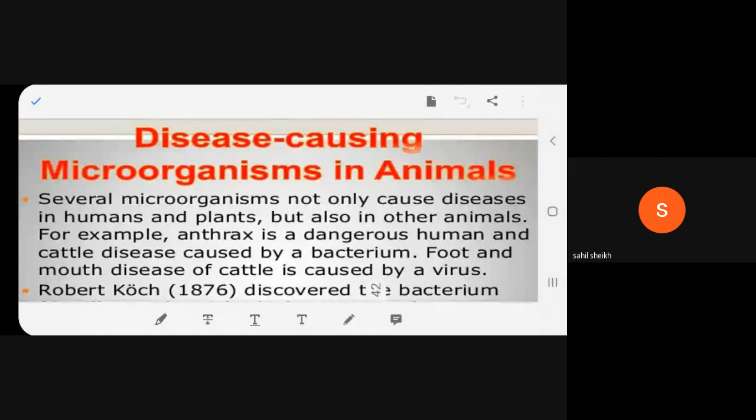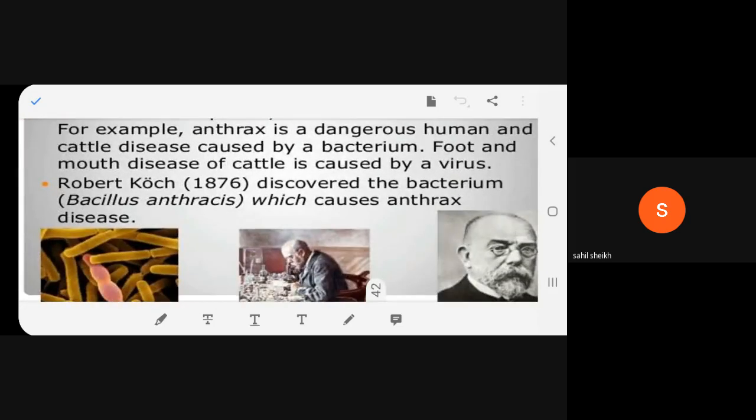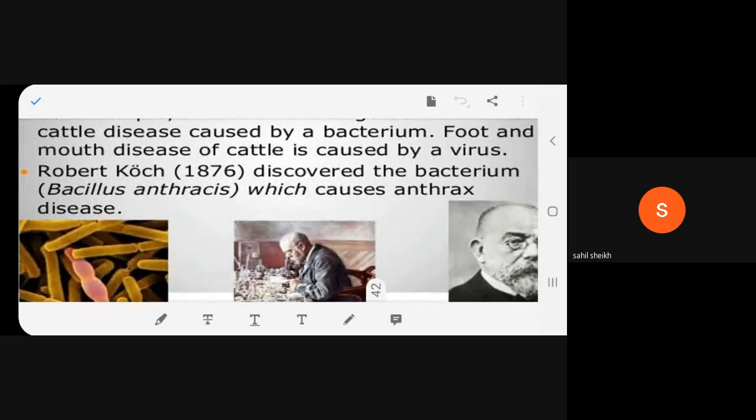Let's take the example of anthrax. This is a very dangerous disease for humans, and it is also a cattle disease, caused by a bacterium. Another disease, foot and mouth disease of cattle, is also caused by a virus. These are very lethal because they may kill the animals. Now we will have another one. Yes, read, beta.